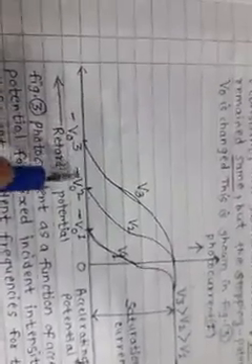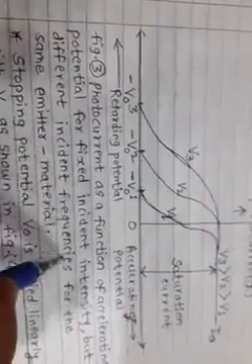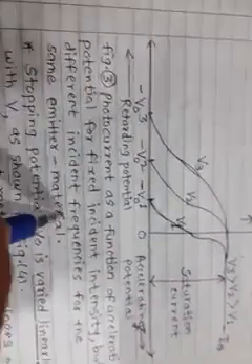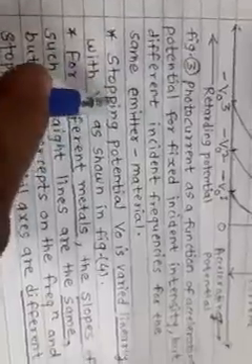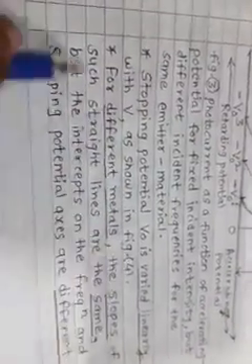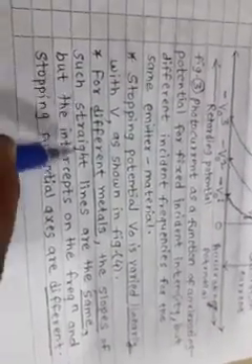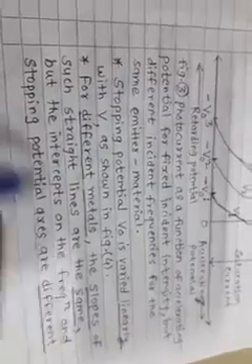Here minus V03, minus V02, minus V01. Figure 3: Photocurrent as a function of accelerating potential for fixed incident intensity but different incident frequencies for the same emitter material. See here, stopping potential V0 varies linearly with ν as shown in figure 4. For different metals, the slopes of such straight lines are the same, but the intercepts on the frequency and stopping potential axes are different.